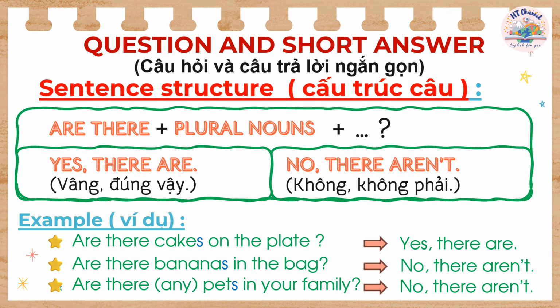Sentence structure. Are there, plural nouns? Yes, there are. No, there aren't. Example. Are there cakes on the plate? Yes, there are. Are there bananas in the bag? No, there aren't. Are there any pets in your family? No, there aren't.